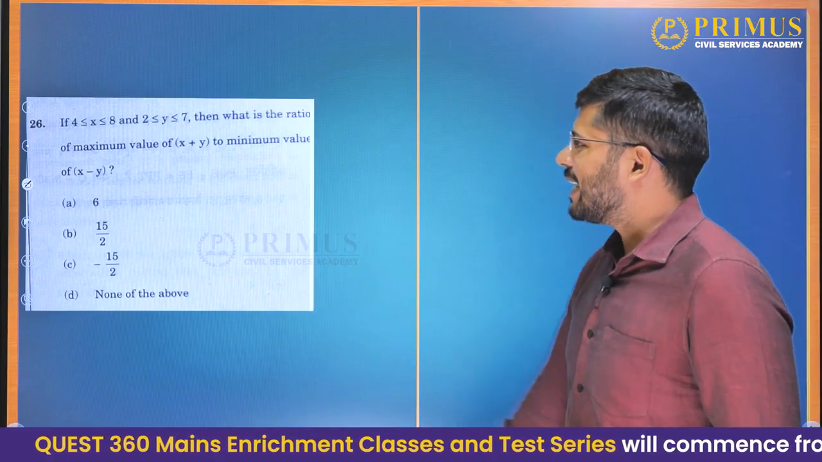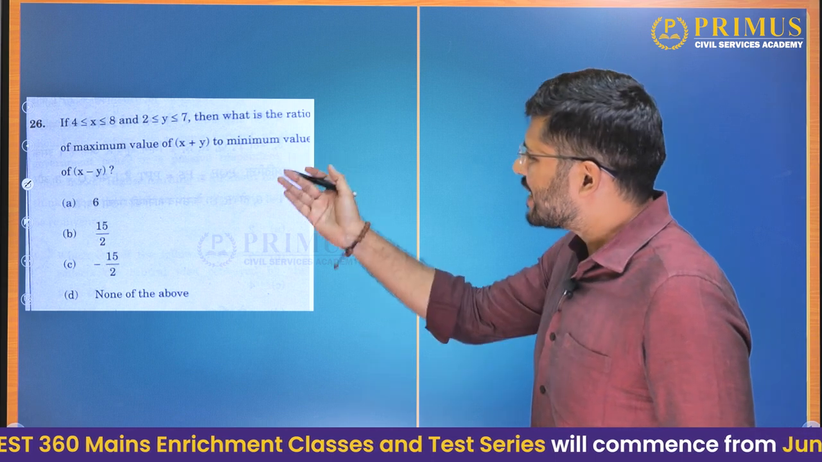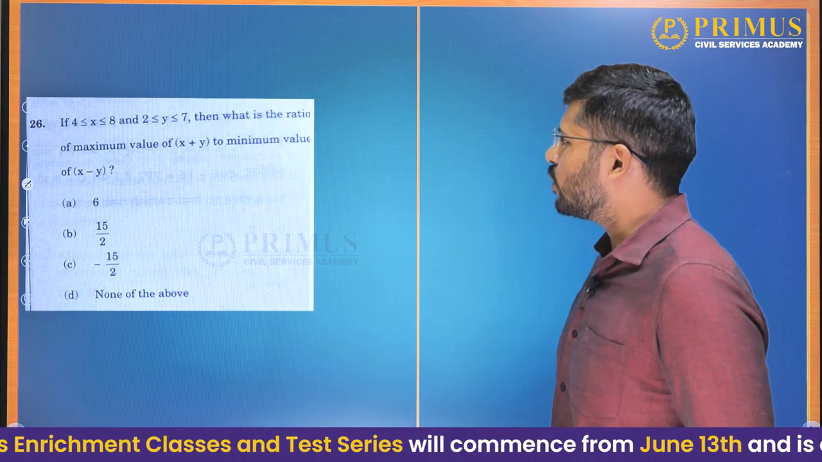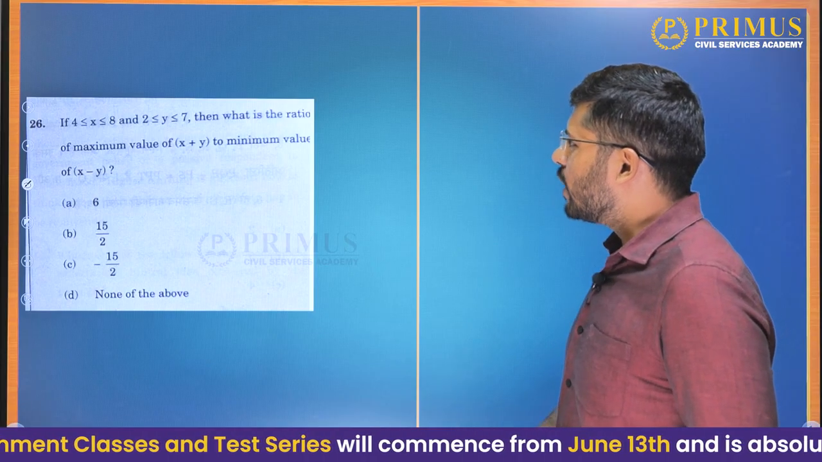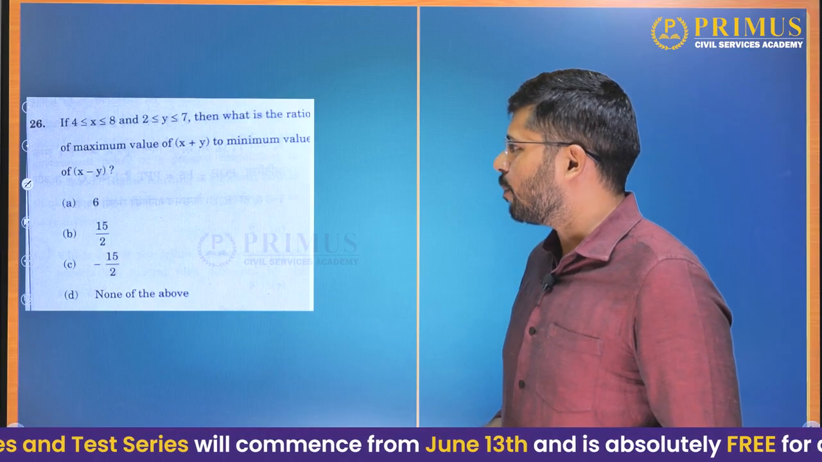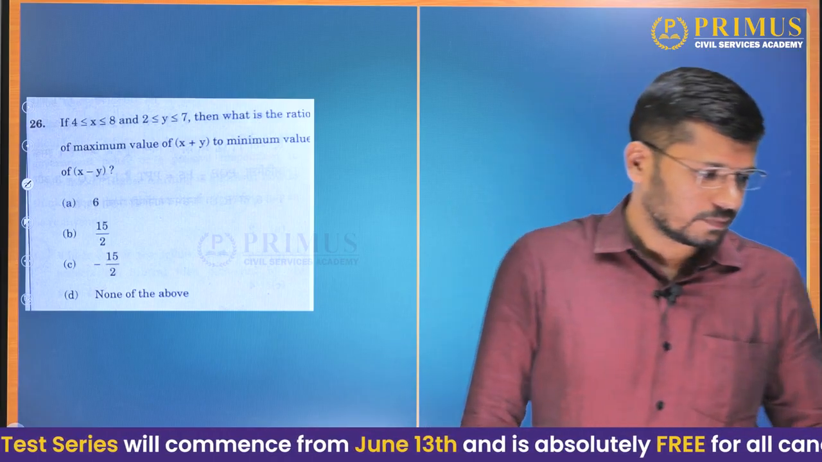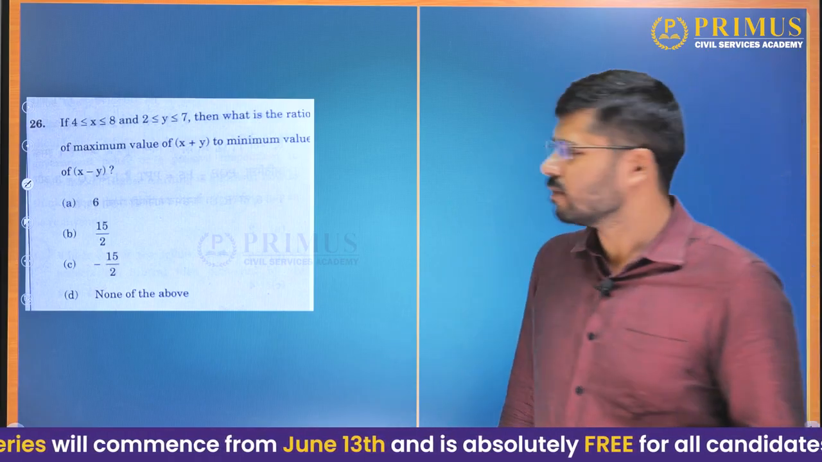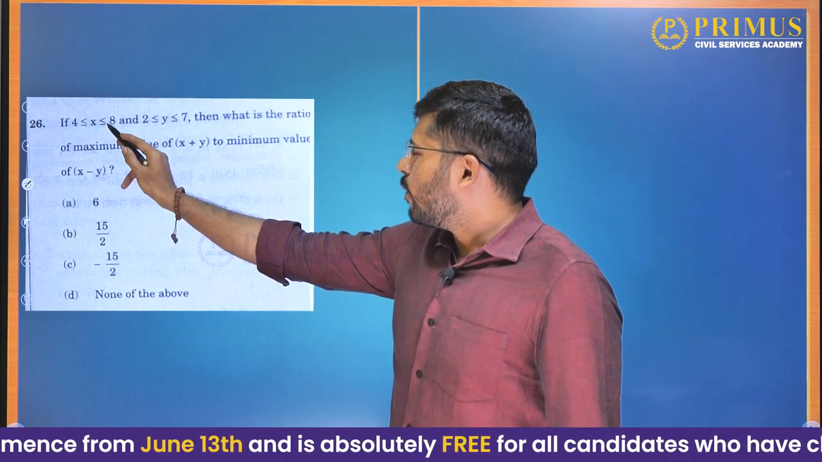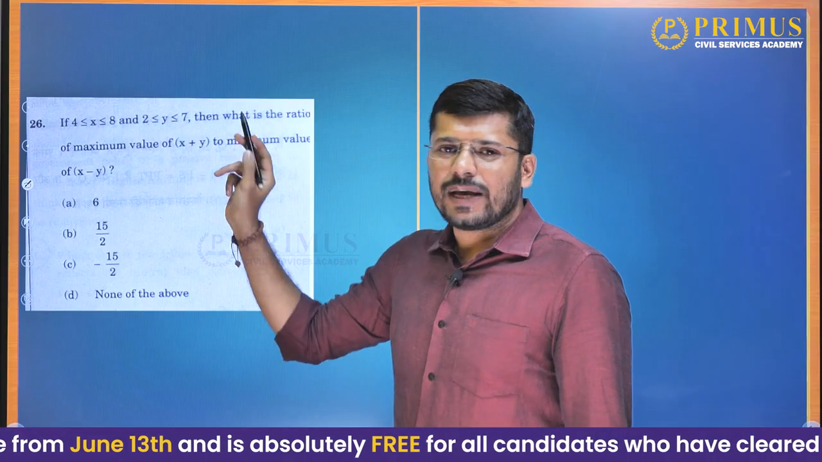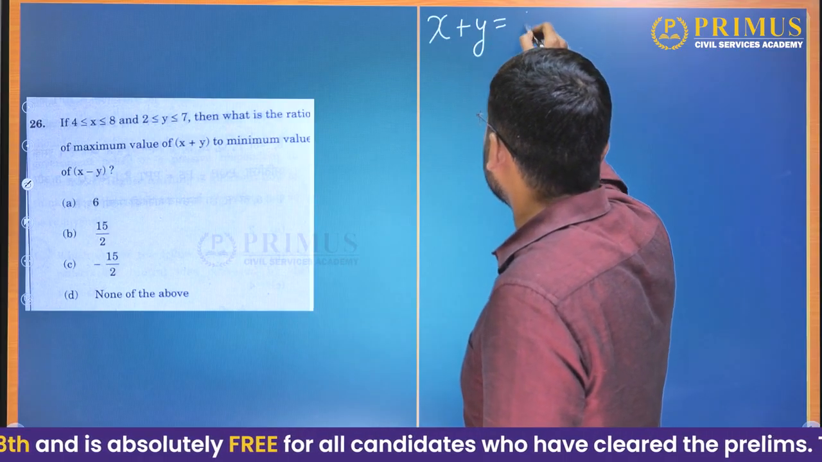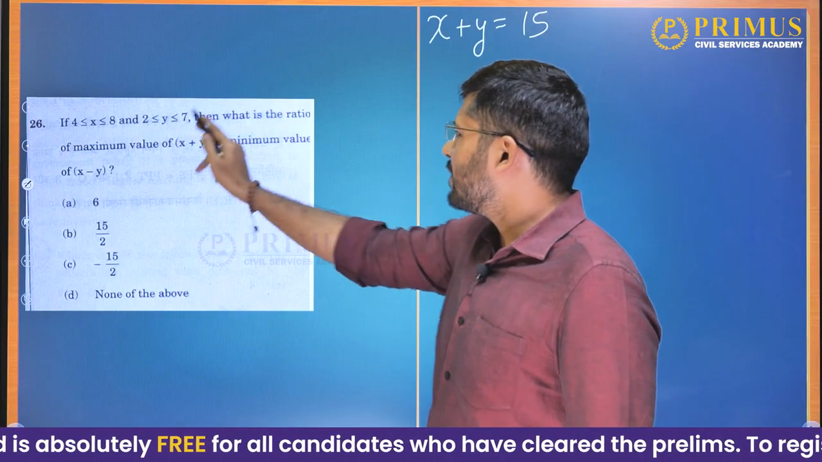If 4 is less than or equal to x is less than or equal to 8, and 2 is less than or equal to y is less than or equal to 7, then what is the ratio of the maximum value of x plus y to the minimum value of x minus y? Okay. Now, what is the maximum value of x plus y? The greatest value of x is 8 and the greatest value of y is 7. So, the greatest value of x plus y has to be 15. 8 plus 7 will be 15.